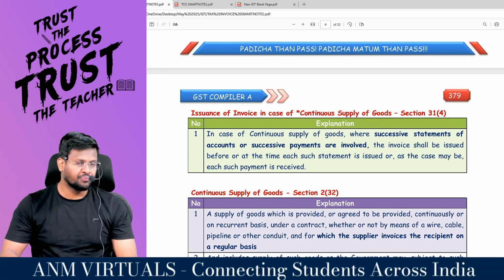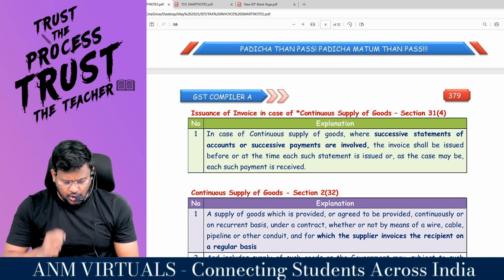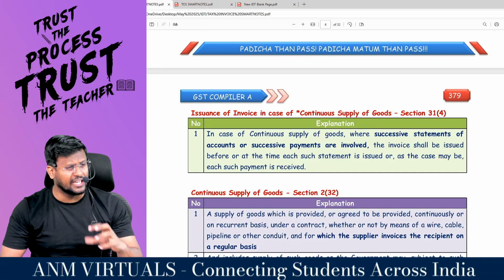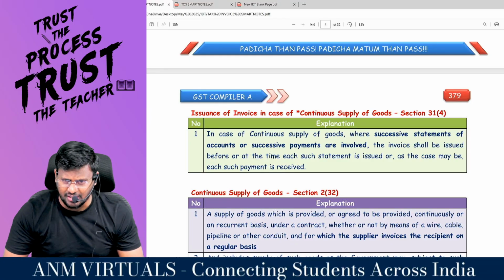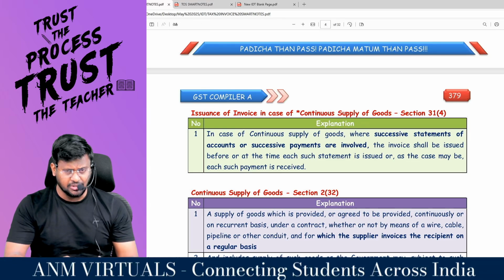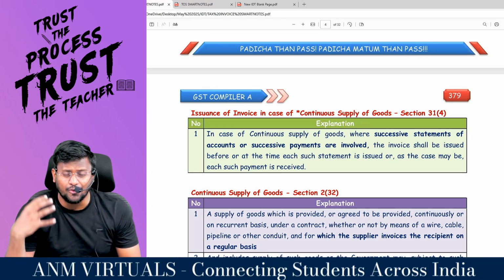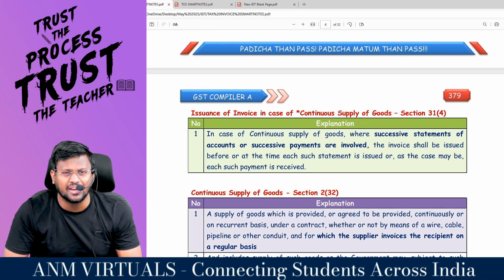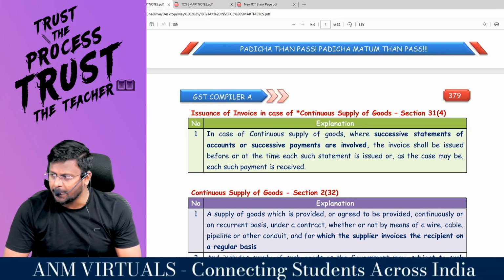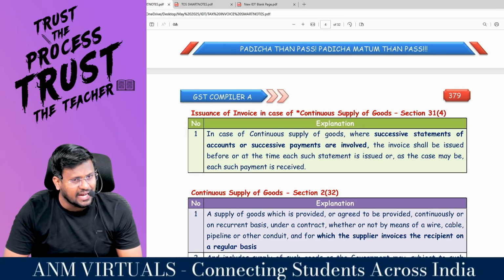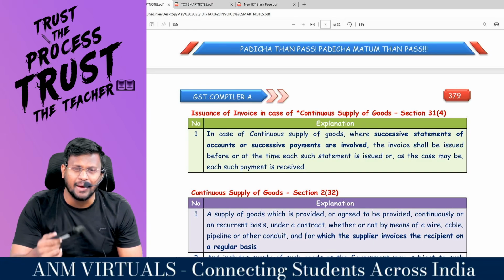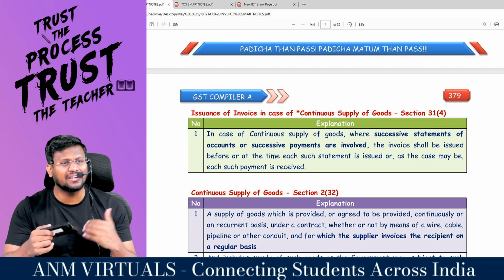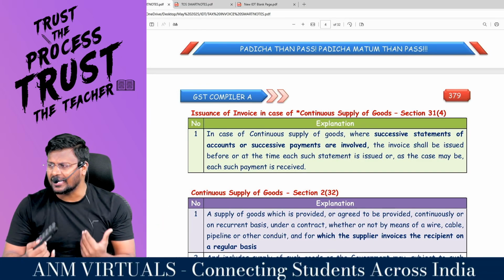Comfortable? Issuance of invoice in case of continuous supply of goods. There is a concept called continuous supply of goods. Sometimes the supplier of goods and the recipient of goods may enter into an agreement. By that agreement, the supplier would have agreed that I will supply you goods whenever you want. Morning you may ask for 10 bags of cement, noon you may ask for 10 bags of cement, evening you may ask for 10 bags of cement.